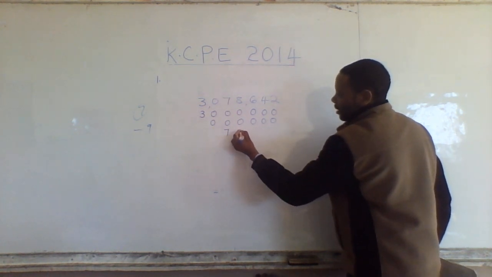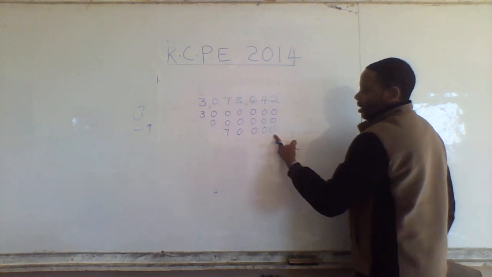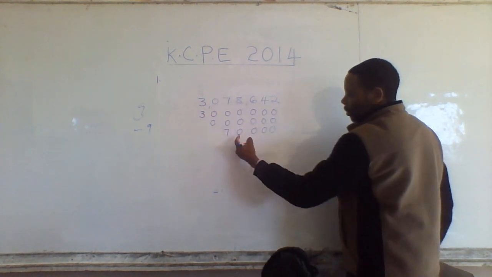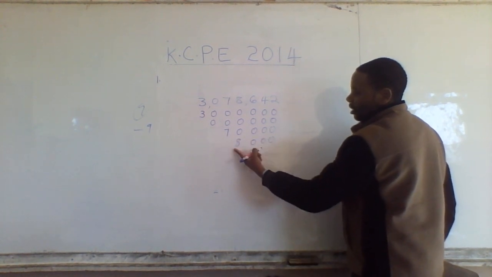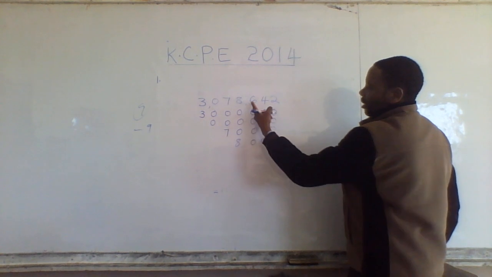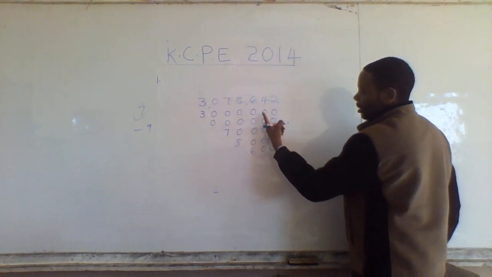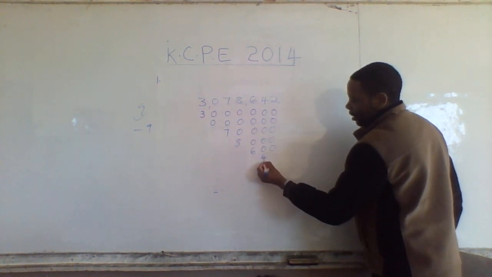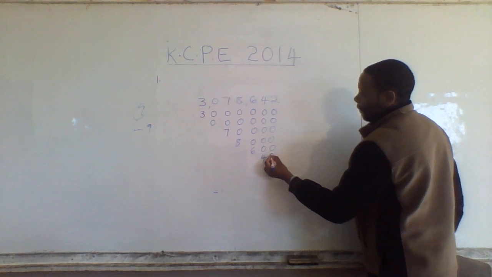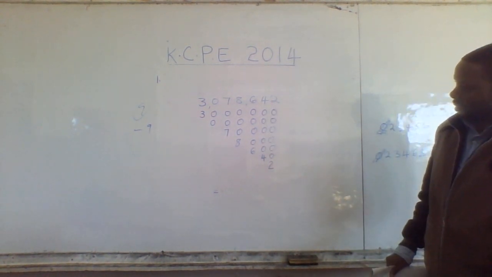I come to 7, just below the 7, I write 7, the rest I convert to zeros. This tells me the total value of 7 is 70,000. Just below the 8, I write 8, the rest zeros. This is 8,000. Just below the 6, this is 600. Just below the 4, this becomes 40. Just below the 2, I get 2.